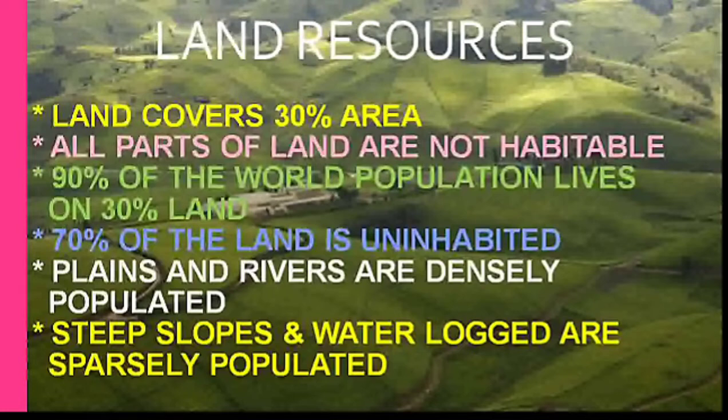90% of the world population lives only on 30% of the land area. The remaining 70% of the land is either sparsely populated, which means less populated or scattered, or uninhabited, which means not fit to live in.